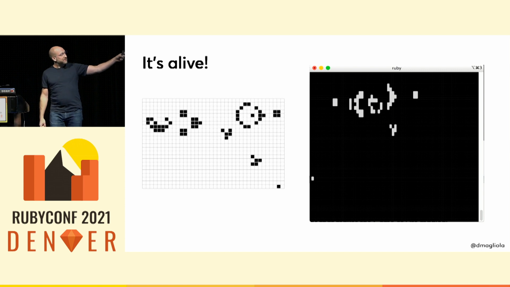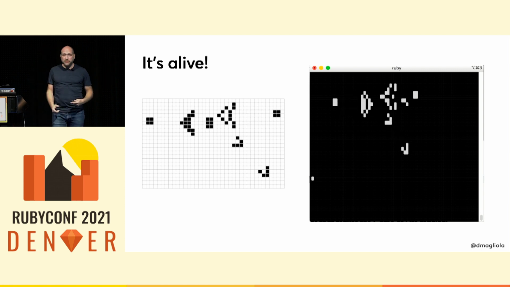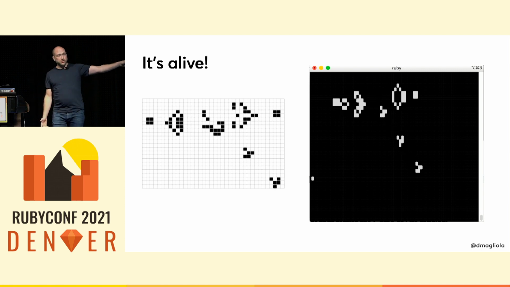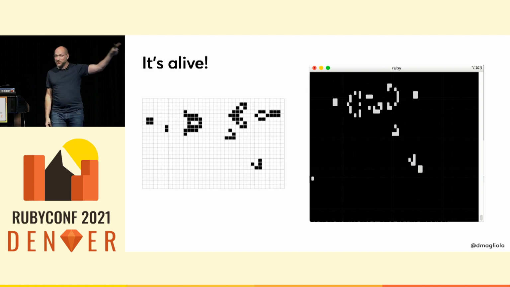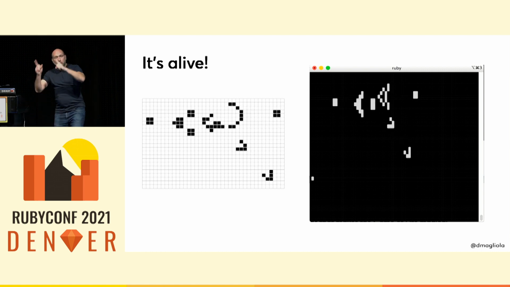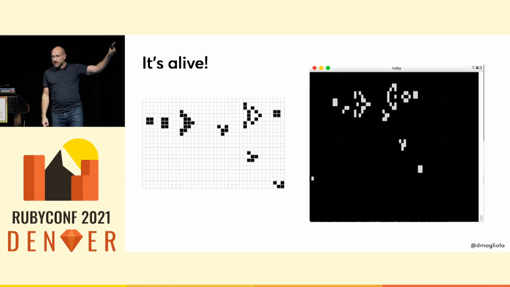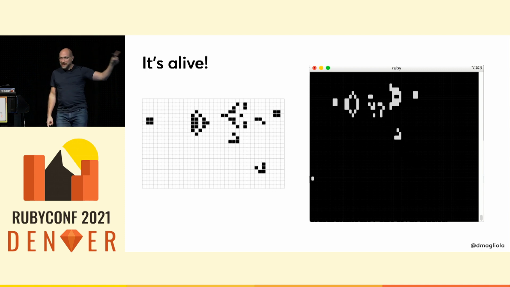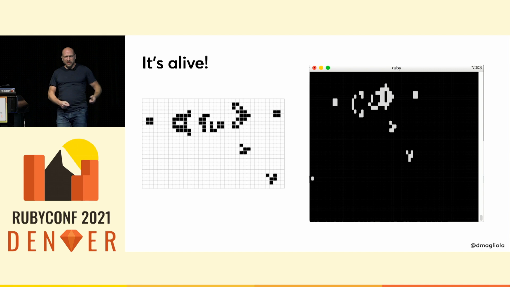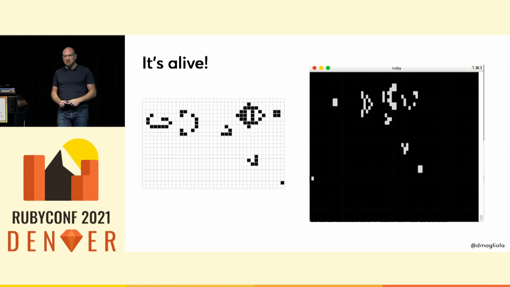This pattern you see here on the left, that's called a glider gun, and it's one of the things that makes the game of life magical. Here's what it should look like, and that is my garbage implementation. It actually works. And oh, by the way, that speed, that's real time. That's how fast it goes. So it's not the fastest thing I've ever seen, but considering the horror of what I'm doing, I'm actually pretty impressed.